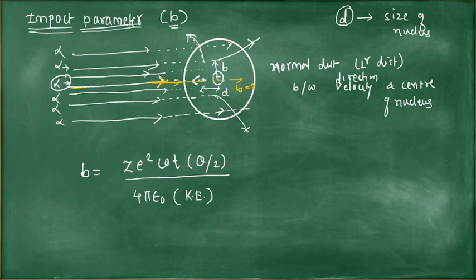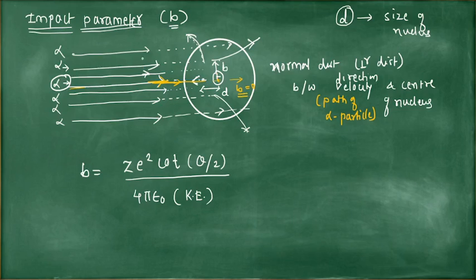You can say it like this also: the path of the alpha particle and the center of the nucleus. So here B is equal to 0. Then the deviation is 180 degrees.